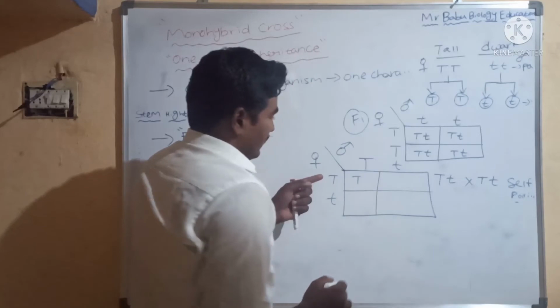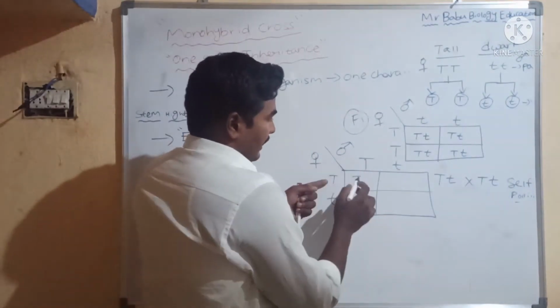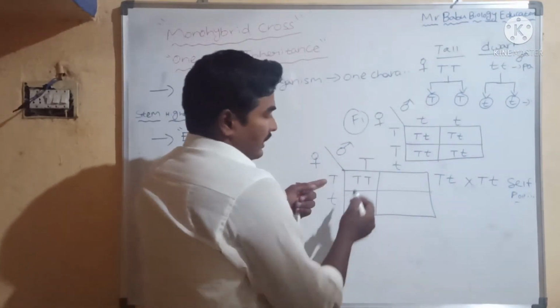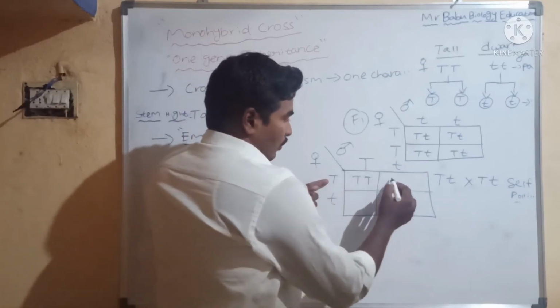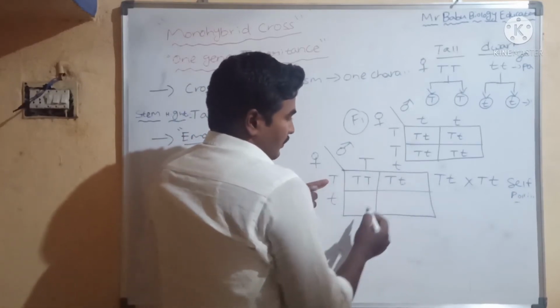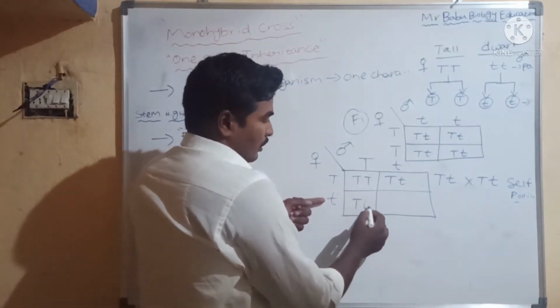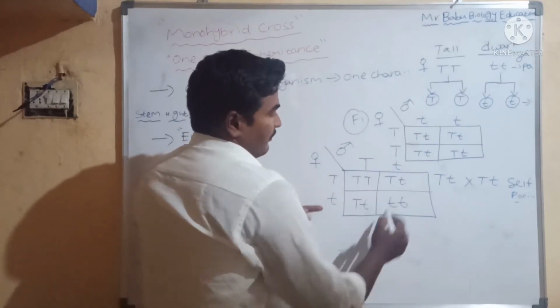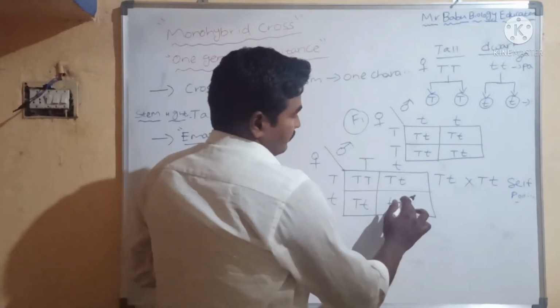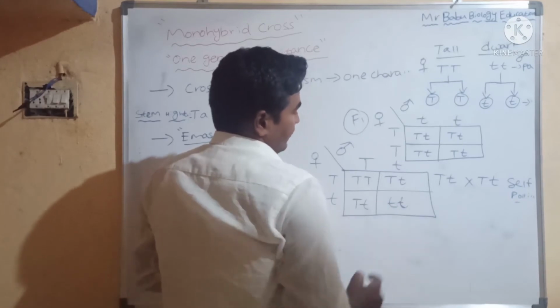Capital T from the female and capital T from the male fuse to give the zygote. Now capital T and small t fusion, and capital T and small t, and then small t and small t.